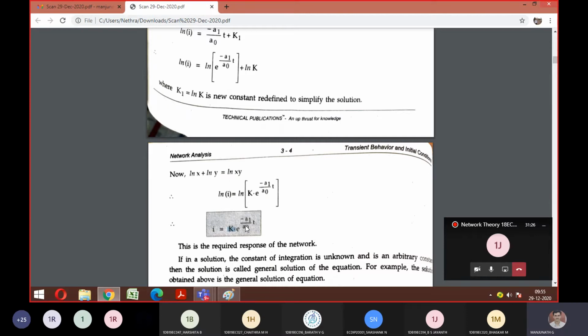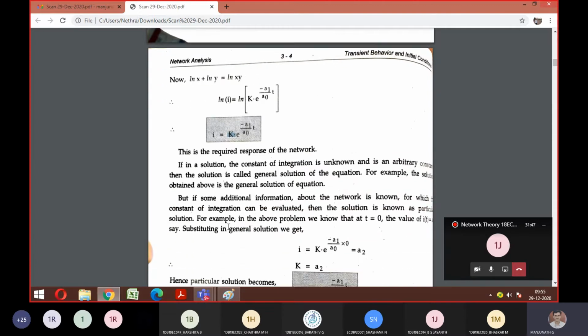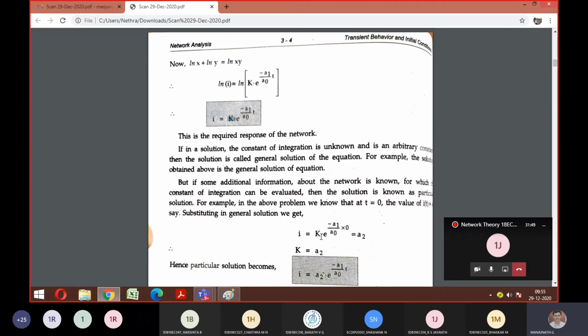A2, sir. Since t becomes 0, it is like e power 0. What is e power 0 equal to? 1. So since e power 0 is 1, and I consider I for the particular solution as the next coefficient A2, we got K as A2. So K into e power, this t has become 0.